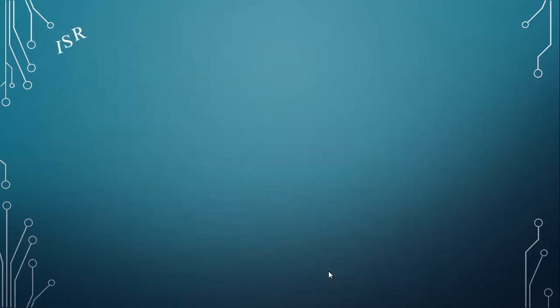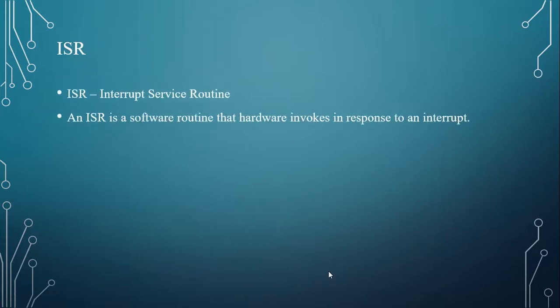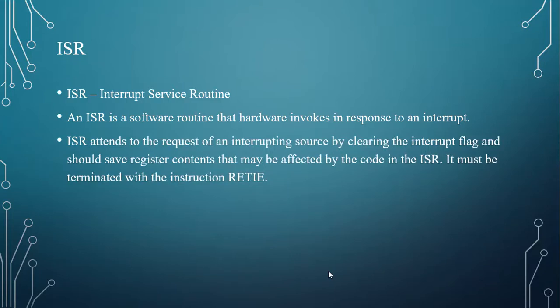Next, ISR. What is ISR? ISR is an interrupt service routine. An ISR is software that hardware invokes in response to an interrupt. The ISR attends to the request of an interrupting source by clearing the interrupt flag, and should save register contents that may be affected by the code in the ISR.